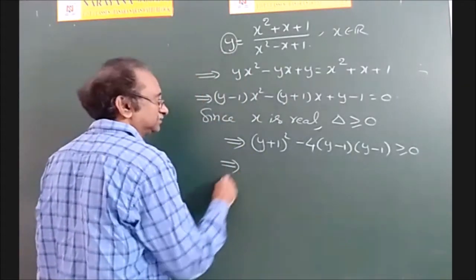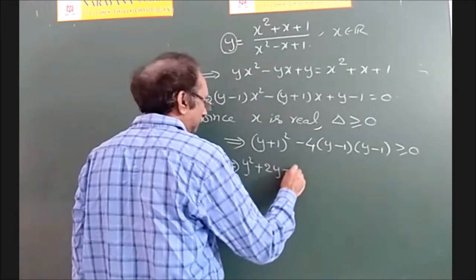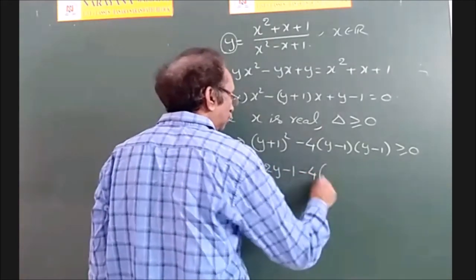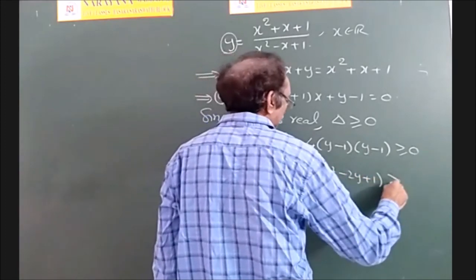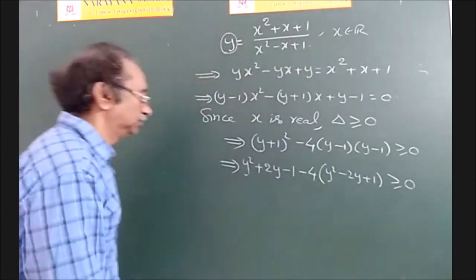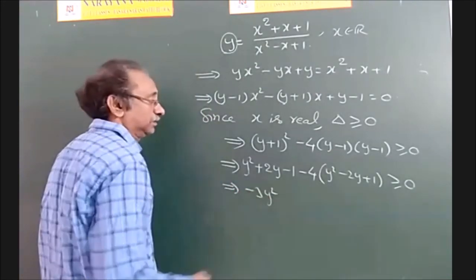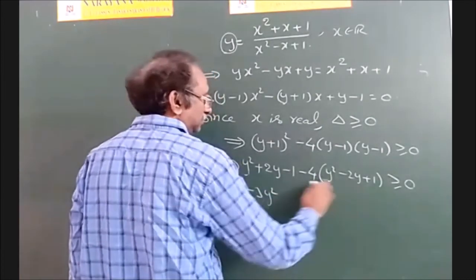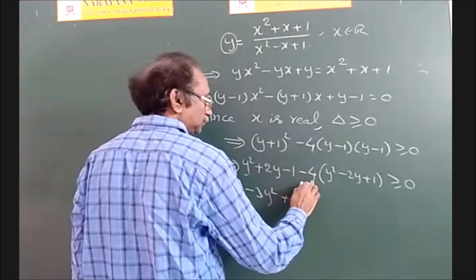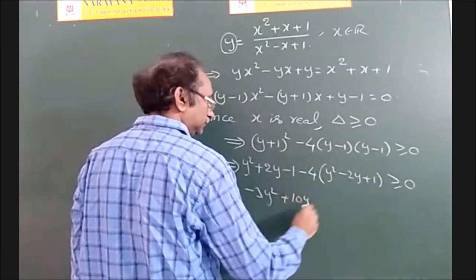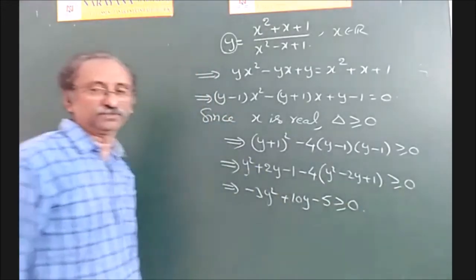So you expand this: (y square plus 2y minus 1) minus 4 into (y square minus 2y plus 1) greater than or equal to 0. So y square minus 4y square is minus 3y square, plus 2y plus 8y is 10y, minus 1 minus 4 is minus 5, greater than or equal to 0.